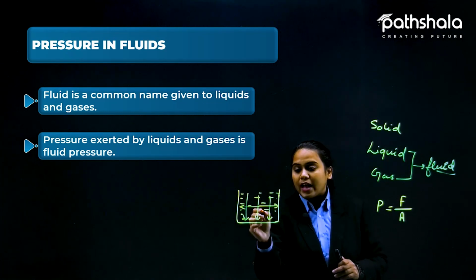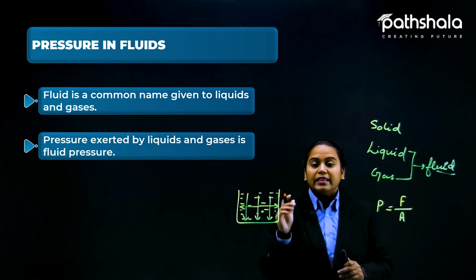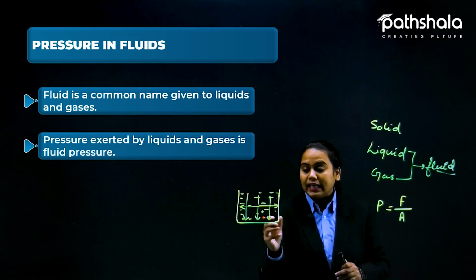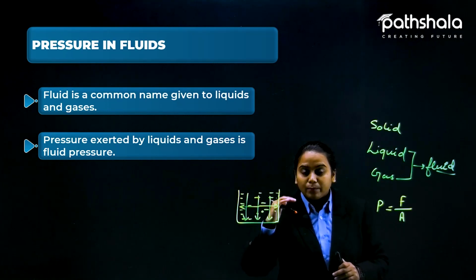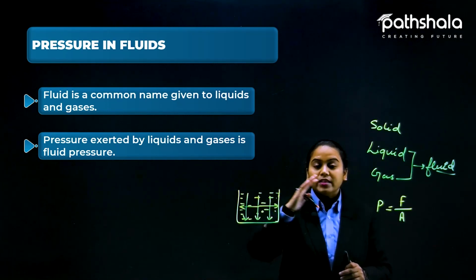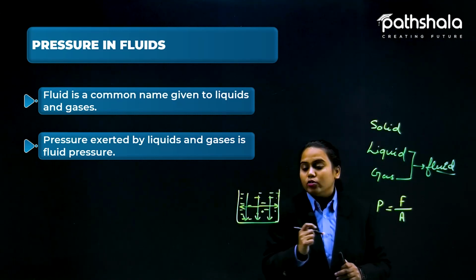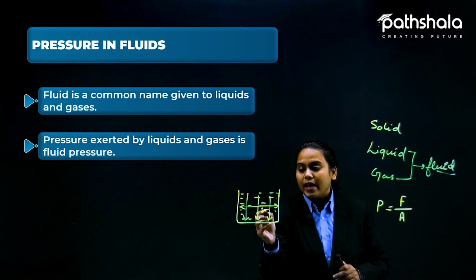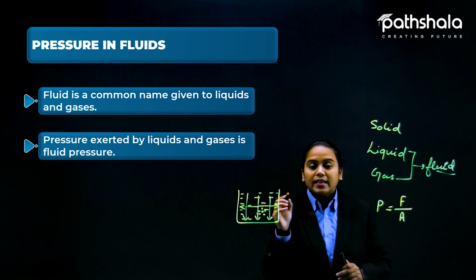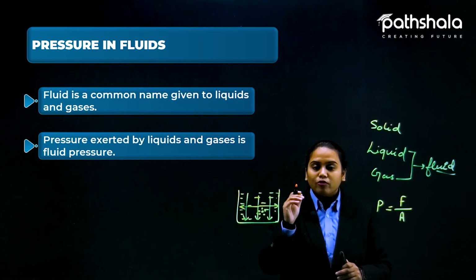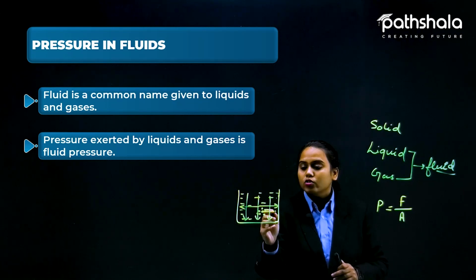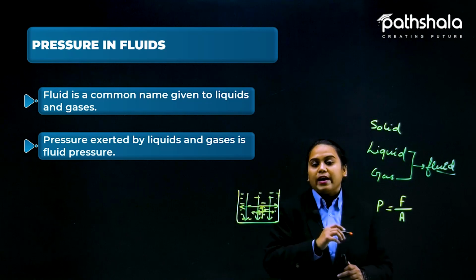Let's suppose we have a molecule here. That molecule is applying pressure in all directions, and it is surrounded by other molecules also. Like this molecule is surrounded by other molecules. So this molecule is not only applying force in the downward direction, but also here, and even in the upward direction.